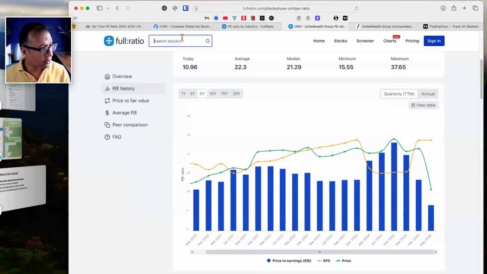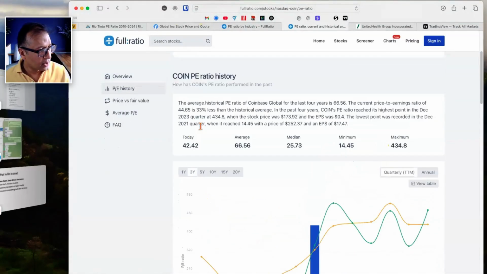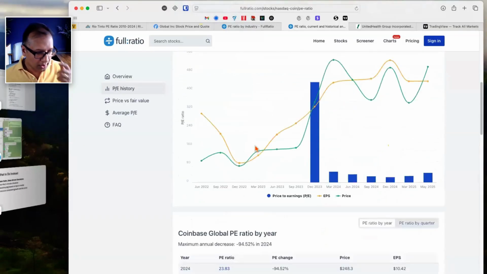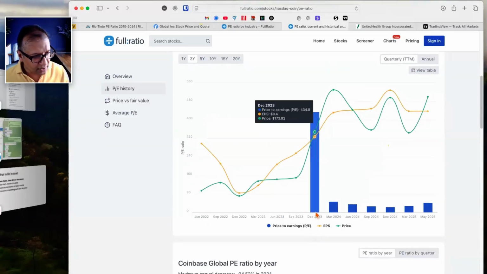So I will type in Coin. In full ratio, there's Coinbase. Let's go to PE ratio, scroll down. So today the PE is sitting at 42.2, average is 66.56. So currently it's trading below the typical average. But let's have a look at something. First of all, this company hasn't been in existence for too long, because the PE goes back only as far as December 2023.